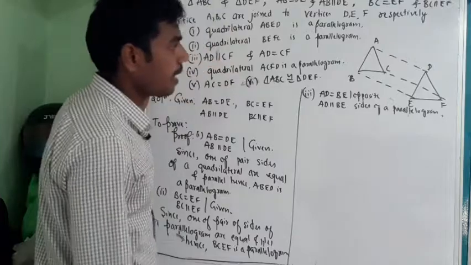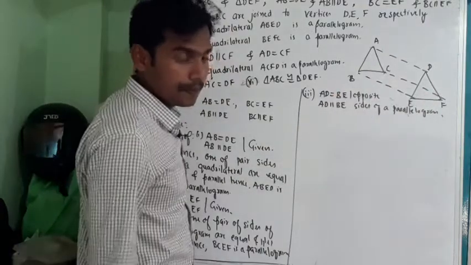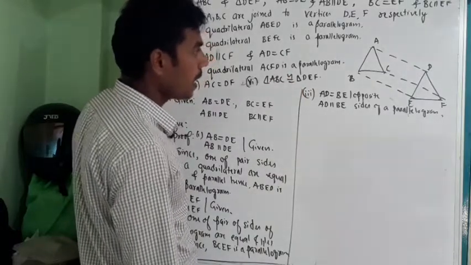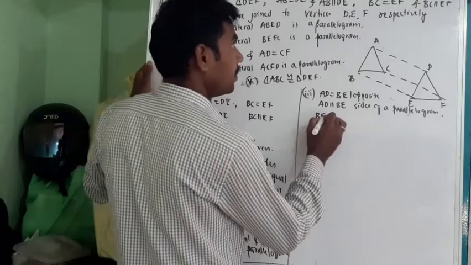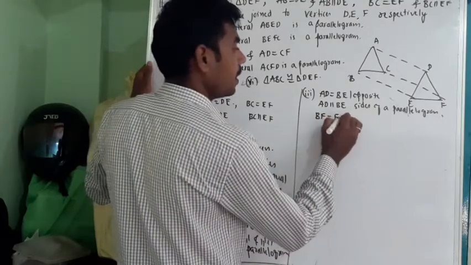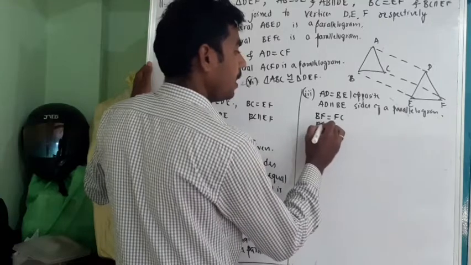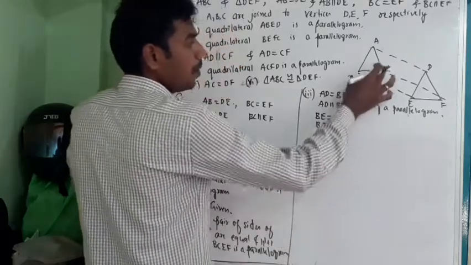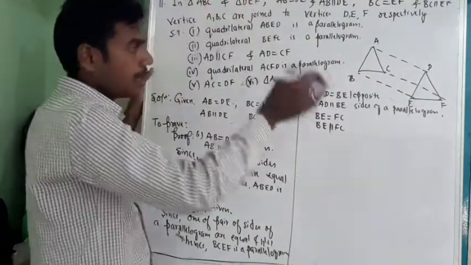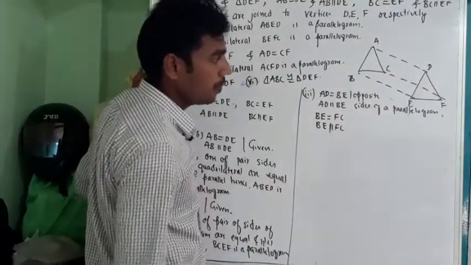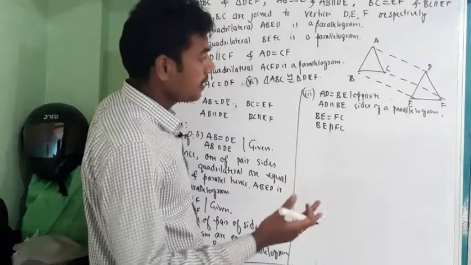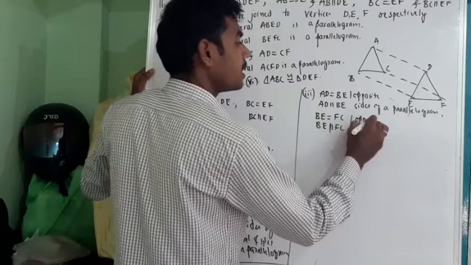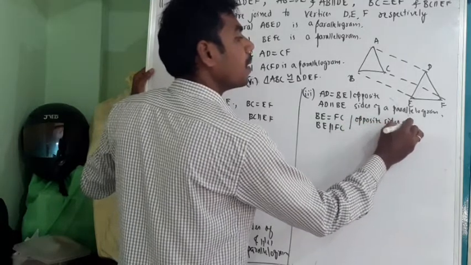Fine. And even I can write, since I proved BEFC is a parallelogram, what can I write? BE is equal to FC. And BE is parallel to FC. Since I proved BEFC is a parallelogram, I can say BE is equal to FC because they are opposite sides, and they are parallel because they are opposite sides of a parallelogram.